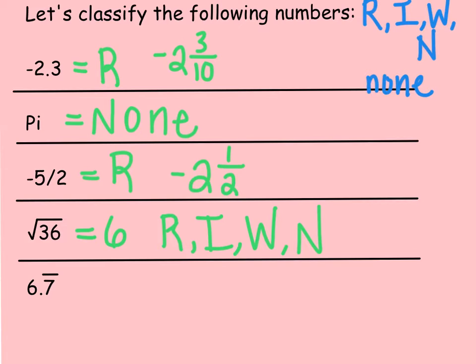All right, here we go. The square root of 36 is equal to 6, so that means it is a rational number. It is also an integer, a whole number, and a natural number. Go ahead and try the last one.